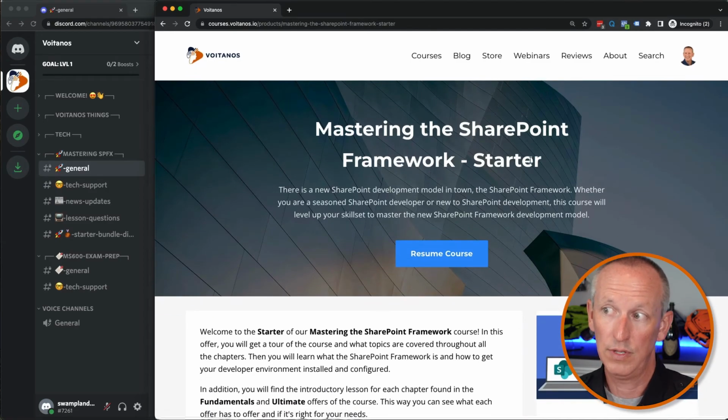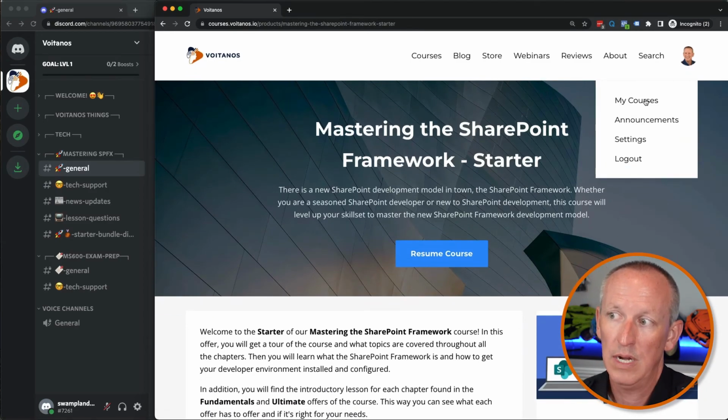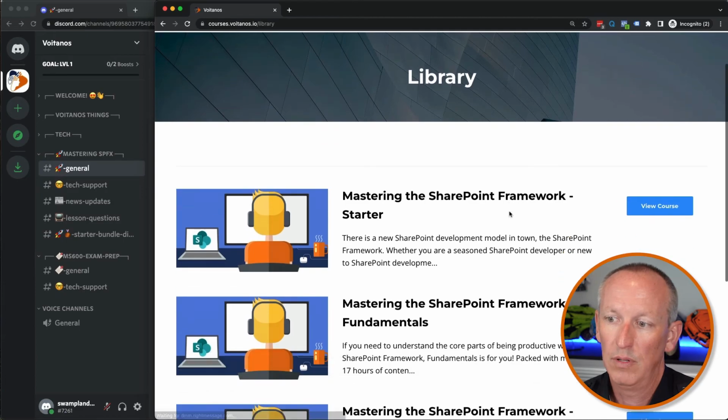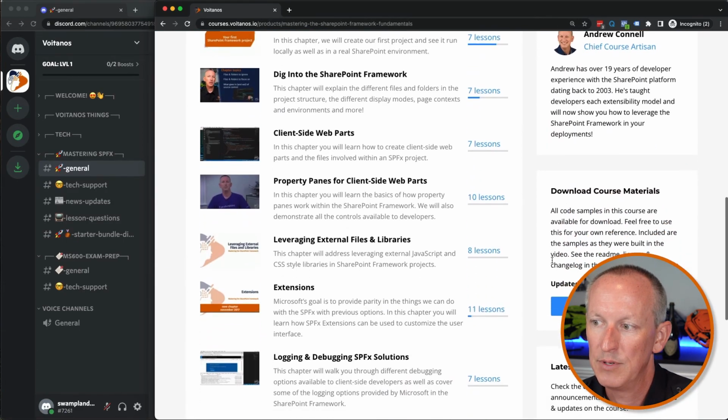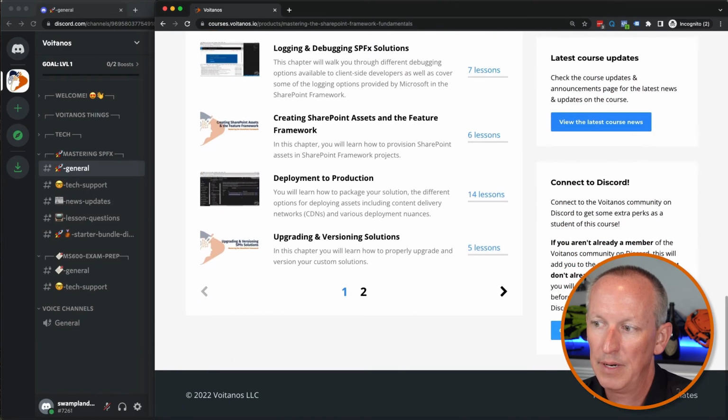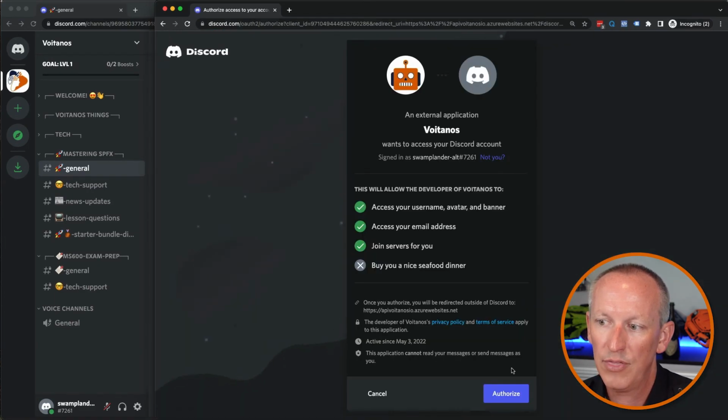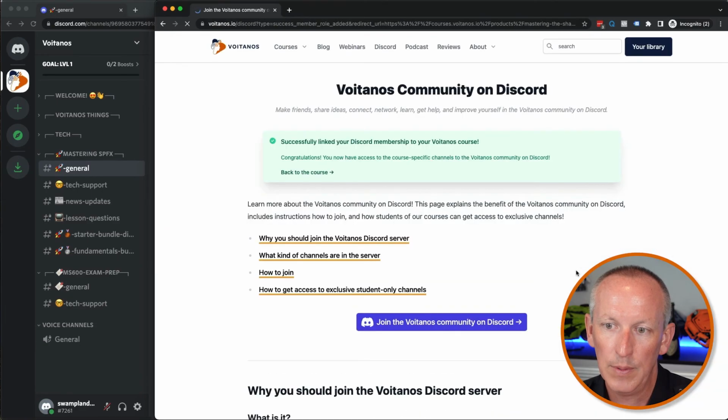But let's go one step further. I've got more courses that I've signed up for, like the fundamentals bundle. So I'm going to come over here and view this course. I'm going to scroll down to the exact same place and click on Connect to Discord. I'm going to authorize the app to do that same stuff for me. And what you'll see is a new channel show up for the fundamentals bundle. There we go. We just saw that one pop up. So let's go back over.